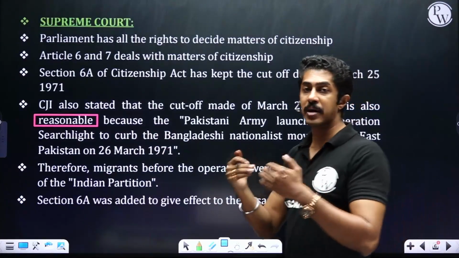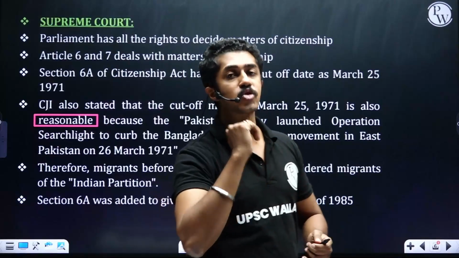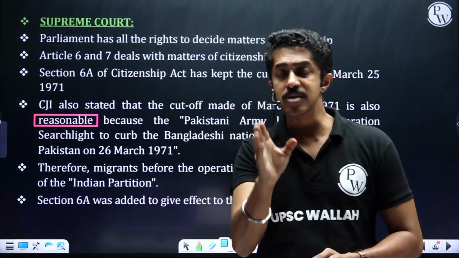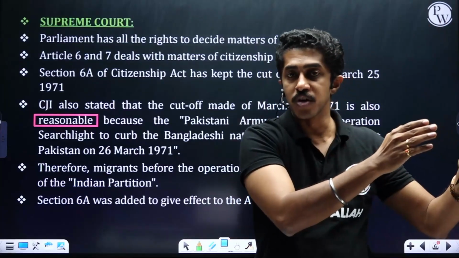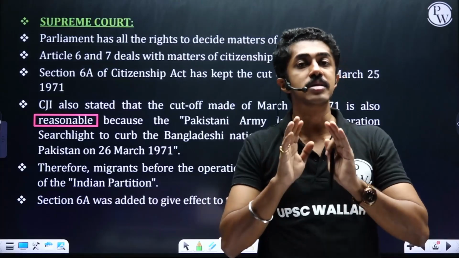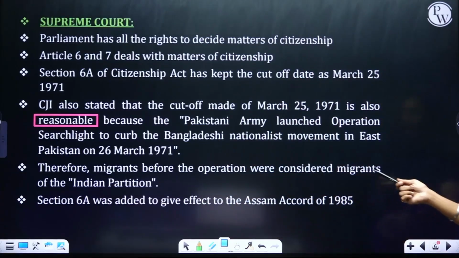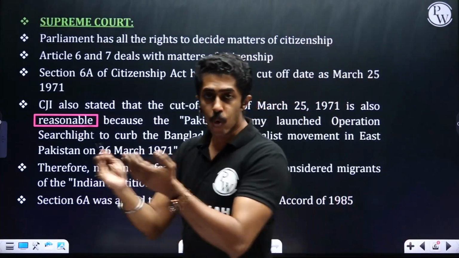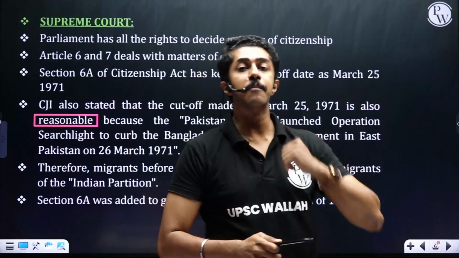So the petitioners' argument that the cutoff date is arbitrary was struck down by the Supreme Court, stating that there is a logic to it. And the logic is that March 26th was the date of launch of Operation Searchlight. So March 25 being the cutoff date is absolutely reasonable. Therefore, migrants before the operation were considered migrants of the Indian partition. So whoever came before that are considered migrants because of the partition.